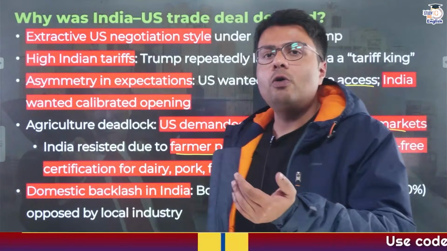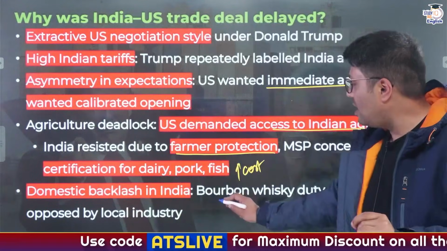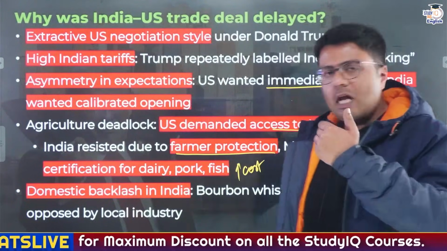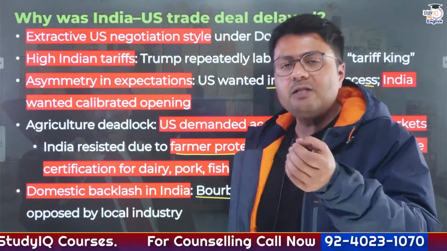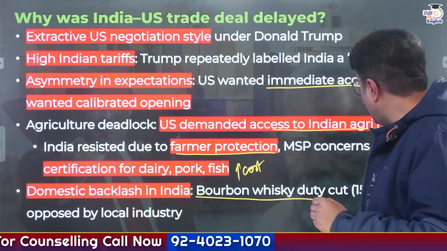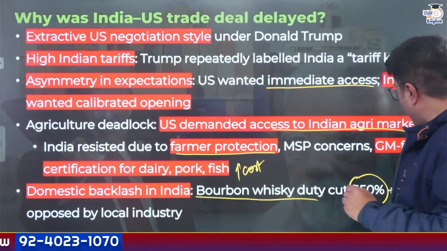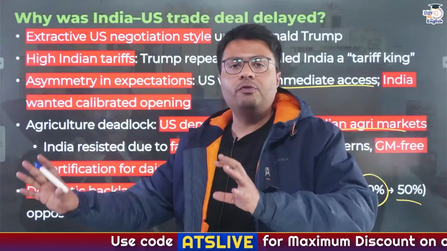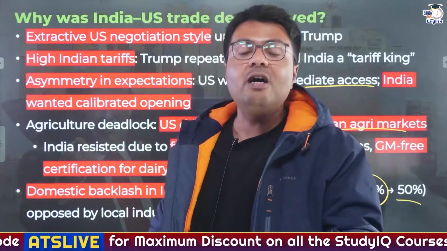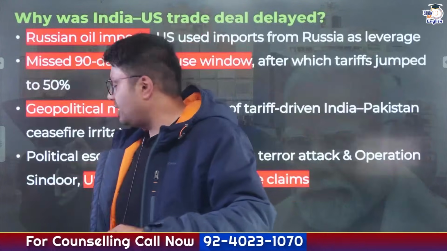Similarly, there were other industries also who were resisting the kind of changes that the government of India wanted to make. Let me tell you, there was a liquor industry in India which is quite dominant. Now, the US wanted India to impose lesser customs duty on bourbon whiskey imports. The US wanted an immediate decline of the whiskey duty from 150 to 50%, but India was of the opinion that we will gradually decline it over a period of 10 years. So this was the asymmetry in expectation from both these countries. The US wanted immediate reduction in the duties. India was of the opinion that we will give reductions, but gradually in a span of 10 to 15 years. So this was the first problem that both of these countries faced.